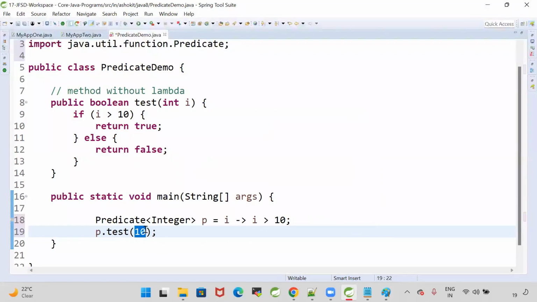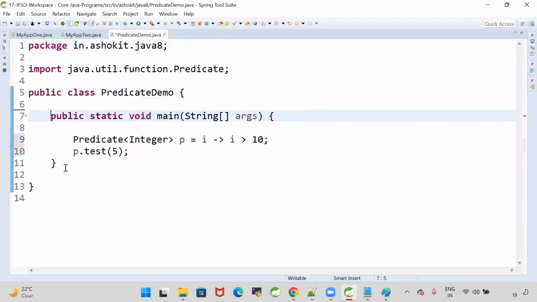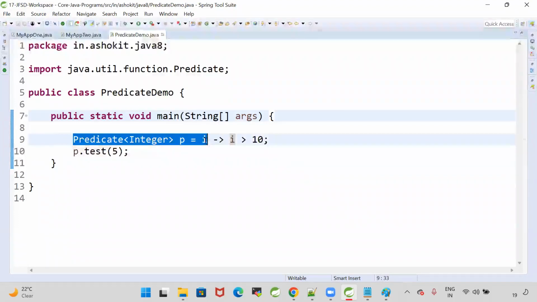I'm passing 5. Now this method is not required. Simply, if I want to check whether my given number is greater than 10 or not, I'm writing a lambda. i is an input. If i is greater than 10, return true, otherwise return false. Whenever your lambda takes an input and returns true or false based on a condition, for that we can go for predicate.